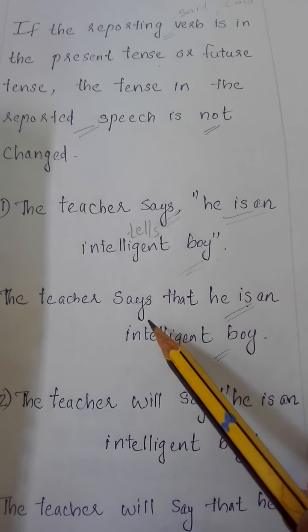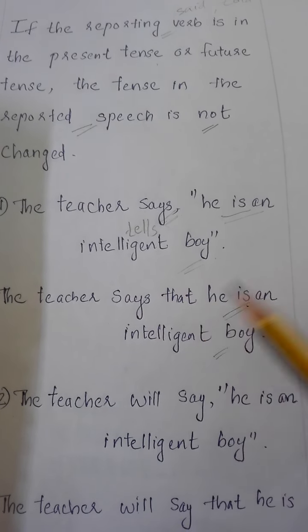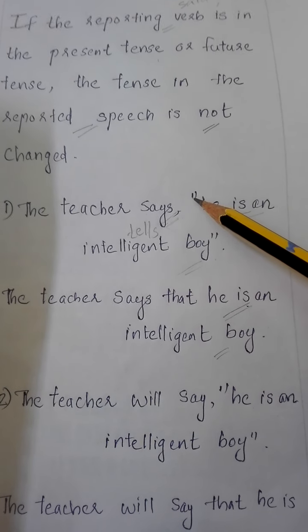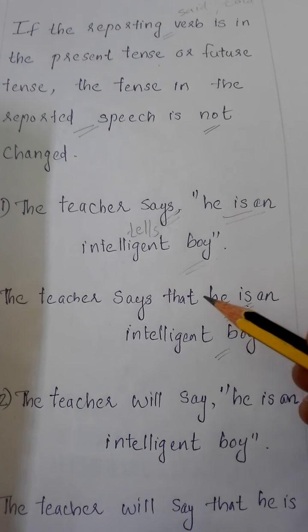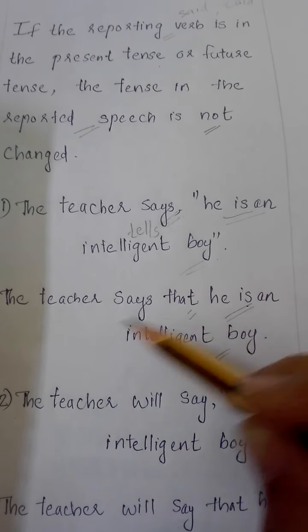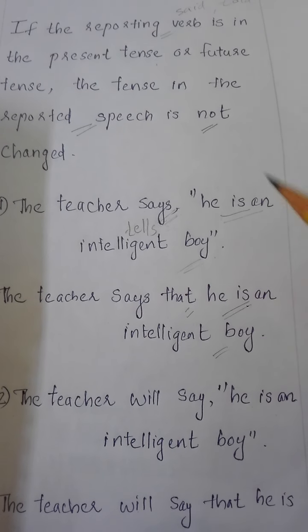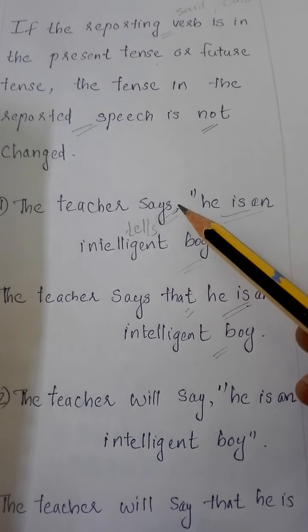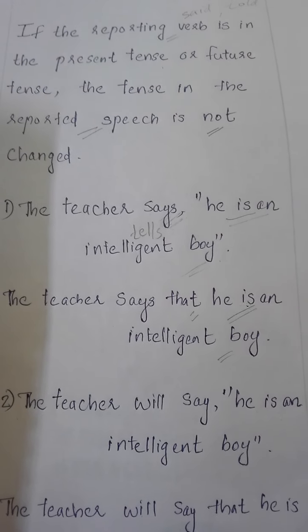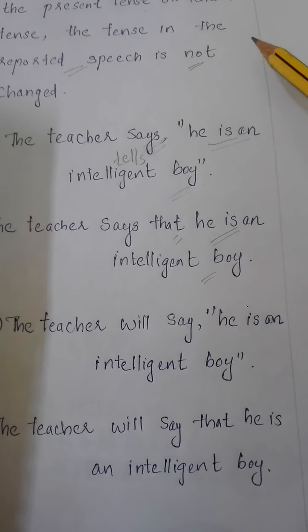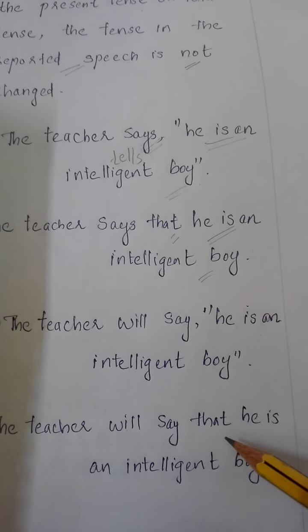The teacher says that... instead of the inverted commas, we removed the inverted commas and added the conjunction "that" here. The teacher says that he is an intelligent boy, because this reporting verb is in the present tense. Clear? Now, future tense. I told you if it is in the future tense also, we don't want to change the tense of the sentence, right?